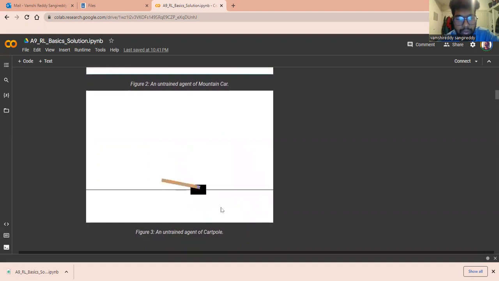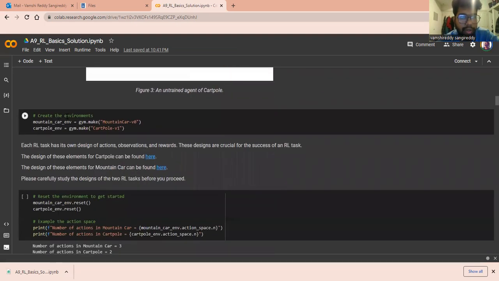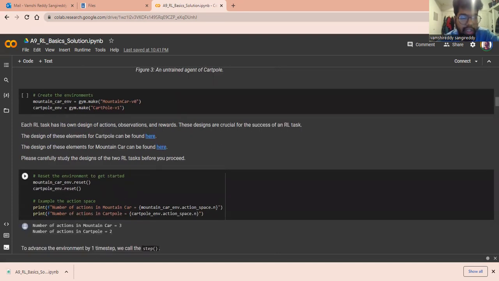We know about cart pole, so we need to balance this cart. So these are the two environments. For that, we need to create the mountain car environment and the cart pole environment using the gym make function, and then we need to design actions, observations and reward for each reinforcement learning task. So for that, we need to reset the environment.